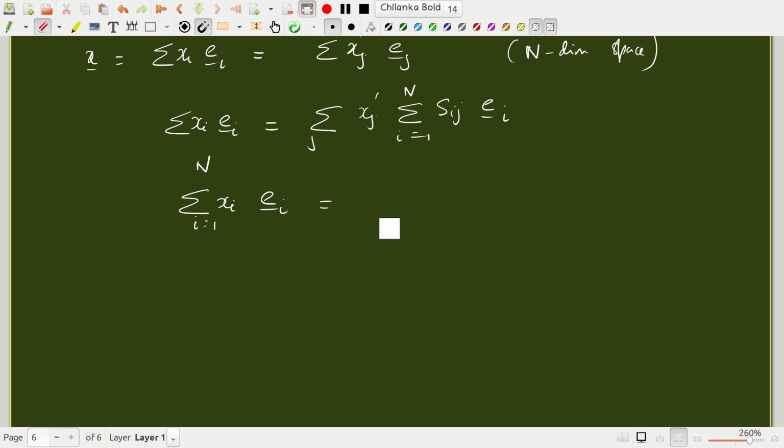I can interchange the two summations, so let's take the summation over i first, S_ij, and then summation over j, x_j prime e_i.